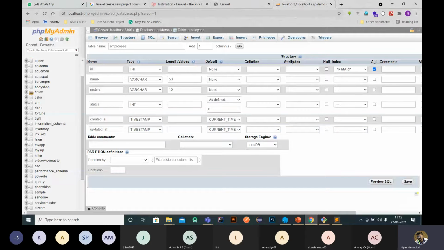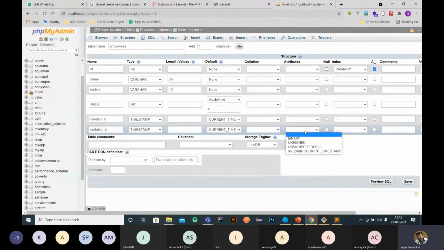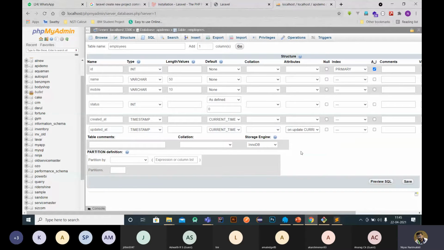Current time is the default, and under the attributes we have to use on update current timestamp. So on update, this value will change when you update a specific entry in this table. Okay, so this is the structure. I'm just creating the employees table here with ID and name. Now we are adding some basic things here.